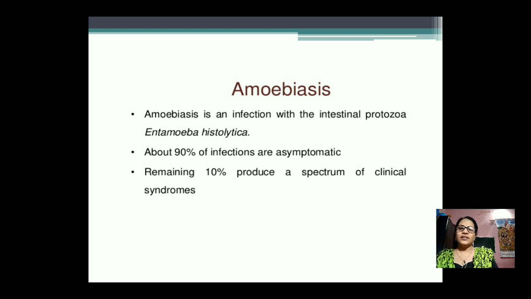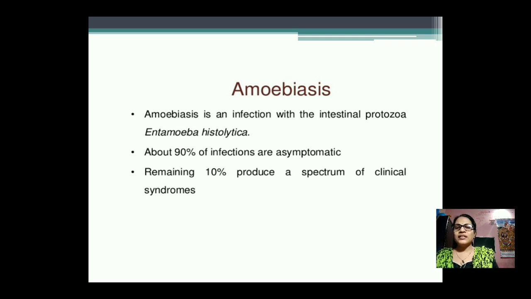The intestine is present in our digestive system, in which 70% of digestion takes place, in our large intestine and small intestine. So, this protozoa is mainly known as a trophozoite, which stays at our intestine level. But about 90% of infections are asymptomatic.